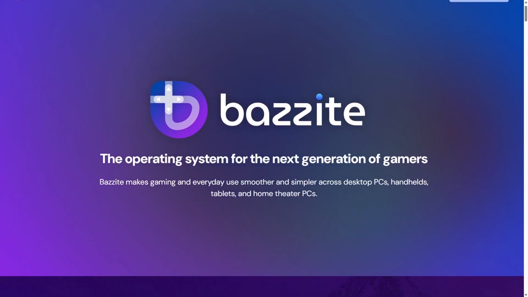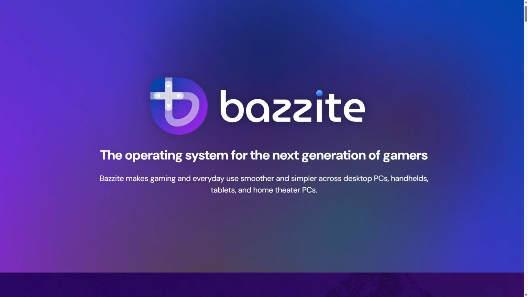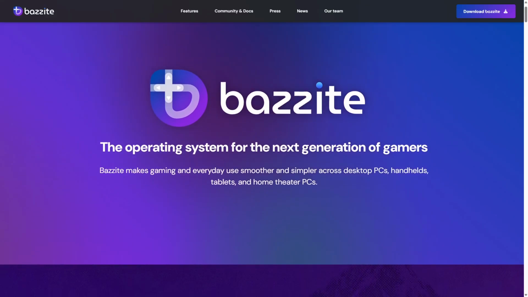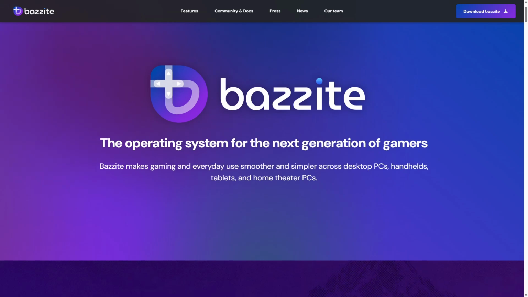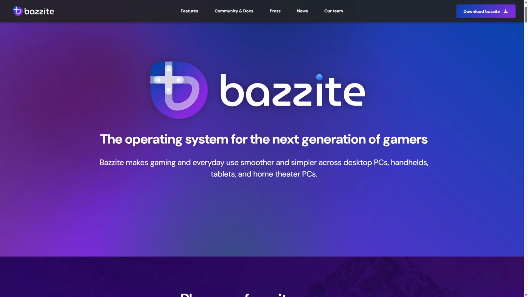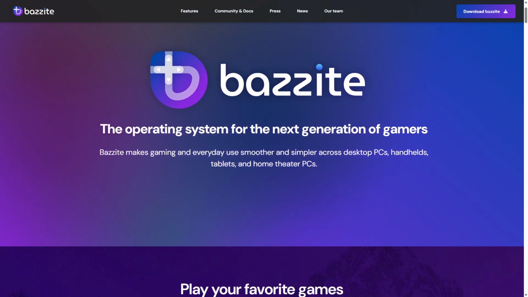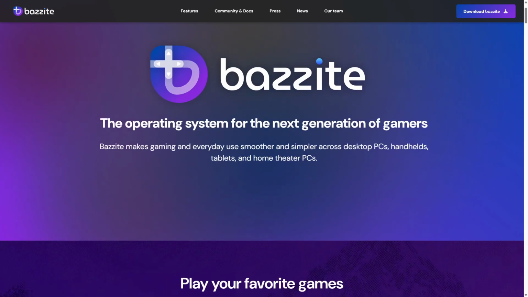Its open source nature means it's highly customizable, ideal for users who want control over their gaming environment. However, Bazzite has limitations with certain AAA titles and anti-cheat systems that may not be fully compatible. It also requires some Linux familiarity for installation and troubleshooting.